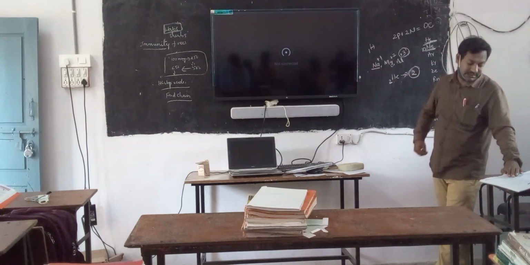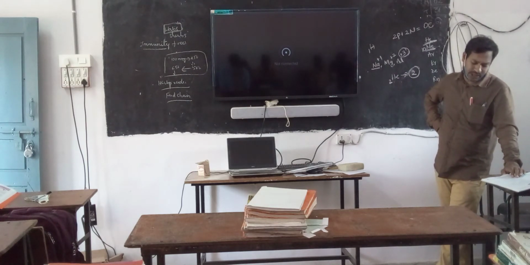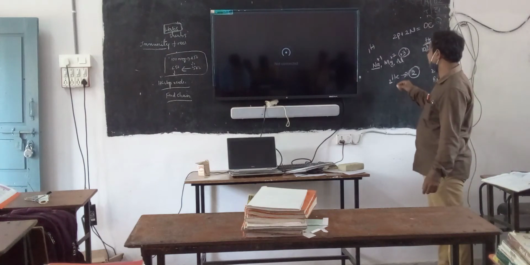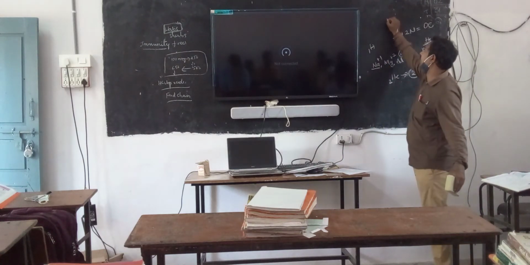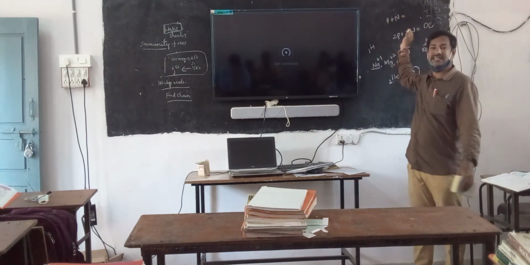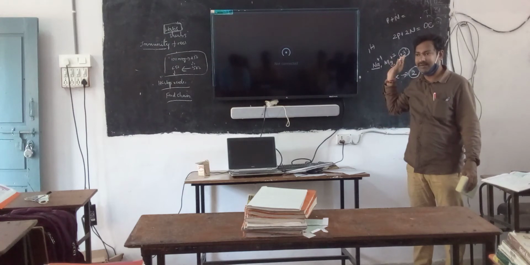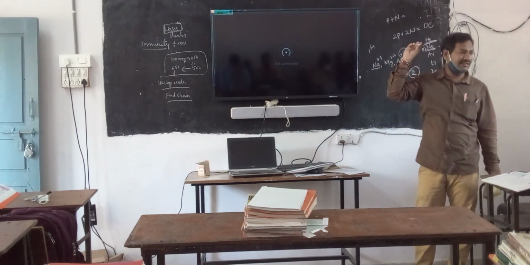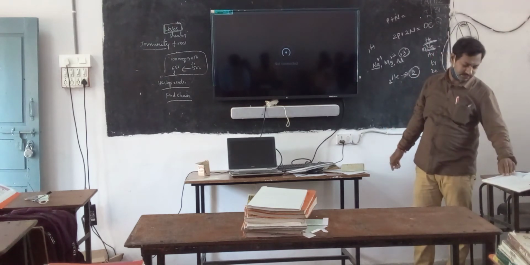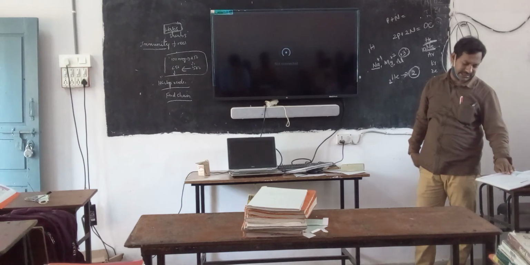Very good. The sum of the numbers of protons and neutrons in an atom is known as... the sum of the protons and neutrons, which is in the nucleus. Is it atomic number? No, it is atomic mass number. So answer A, mass number, is the right answer.